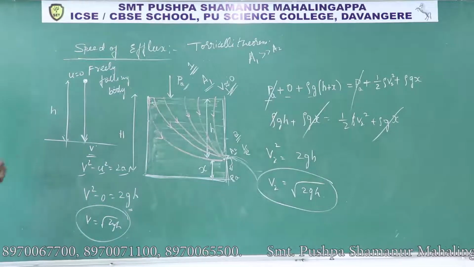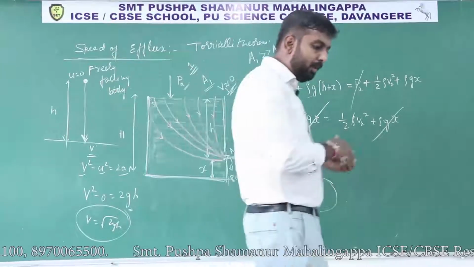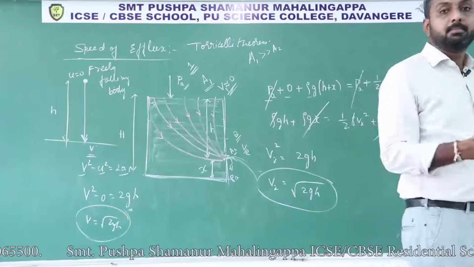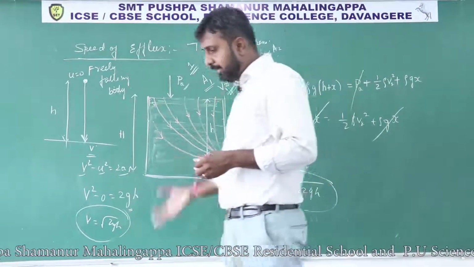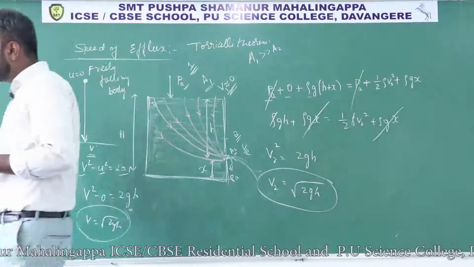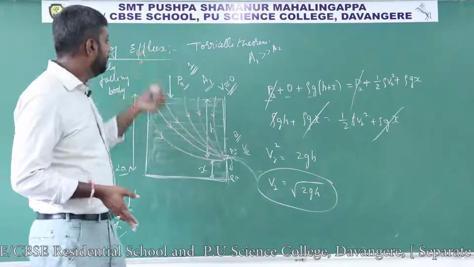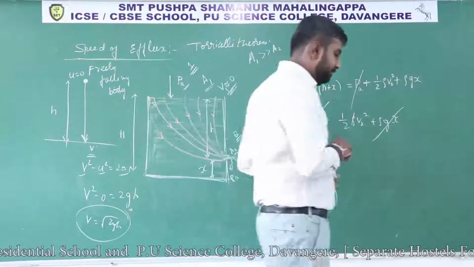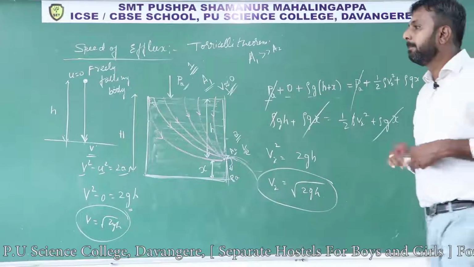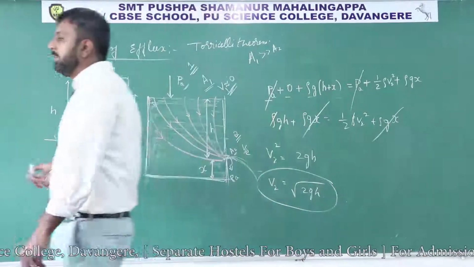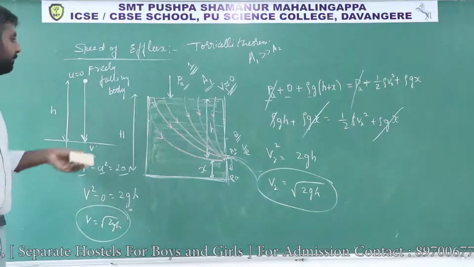So you can write a statement like this: the speed of efflux, or speed of outflow of the liquid, is equal to the velocity of a freely falling body. That is called Torricelli theorem. So remember this concept, and in this concept I will explain some special cases.